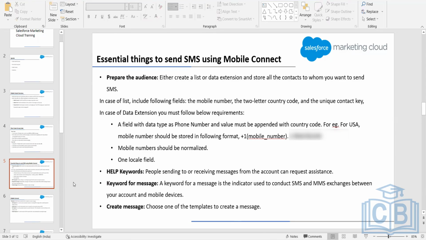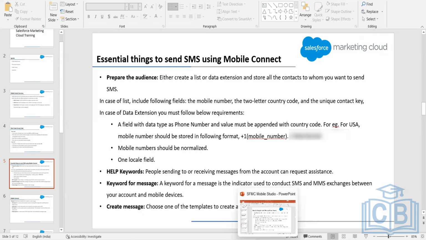You must have seen that whenever we have a voting system on television, they say you have to type yes, and then send it to this number, or maybe yes and then the participant poll or something. So that is a keyword. Whenever we get an SMS message with this particular word in it, it means that we have to do something, or we know what it means. So if they say yes, it means that it will be counted as a vote for a particular participant.